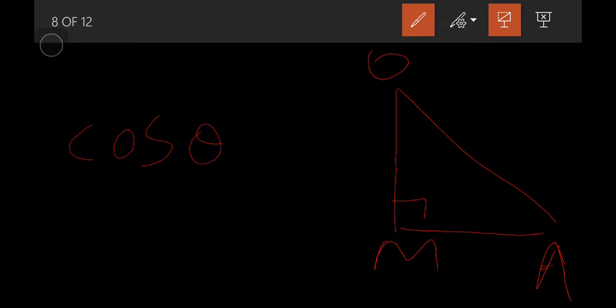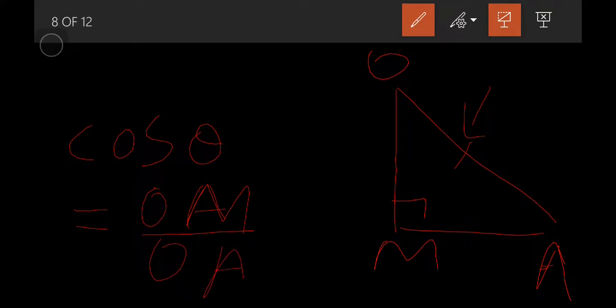The cos theta is given by the nearest side, that is OM, divided by the hypotenuse OA.